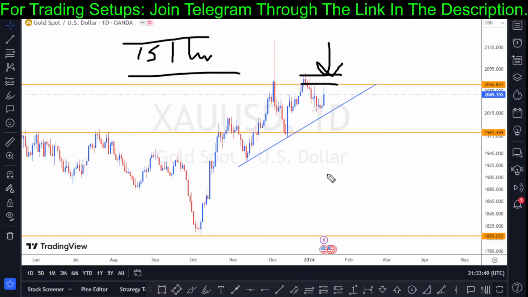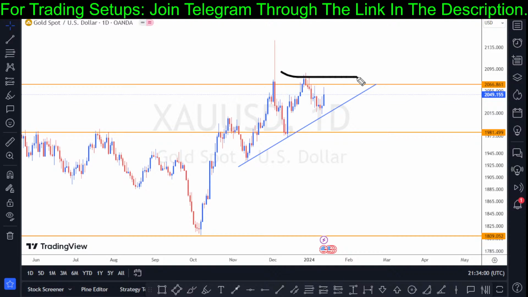You might be seeing a long entry or a short setup on the lower time frame, but based on the day chart right now, I can't see anything realistic right here. What I can see is that the bullish trend is still active. Based on what we have on the day chart, the bullish rally is still active. But I am not interested. I will only be interested if you can see price breaking out of this rising trend line.